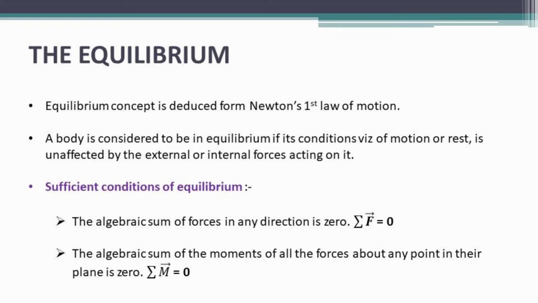What are those? First, for any system of forces keeping a body in equilibrium, the algebraic sum of forces in any direction should be zero, or we can say summation of F is equal to 0. Another one is, for any system of forces keeping a body in equilibrium, the algebraic sum of moments of all the forces about any point in their plane is supposed to be 0. That means summation of M is equal to 0.